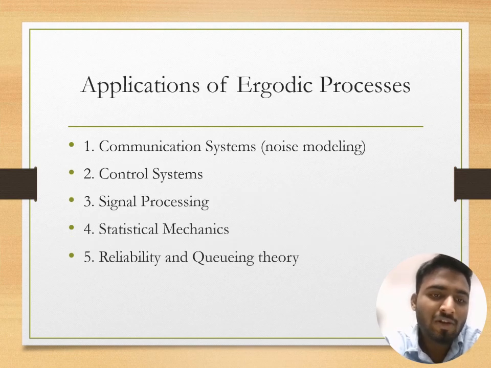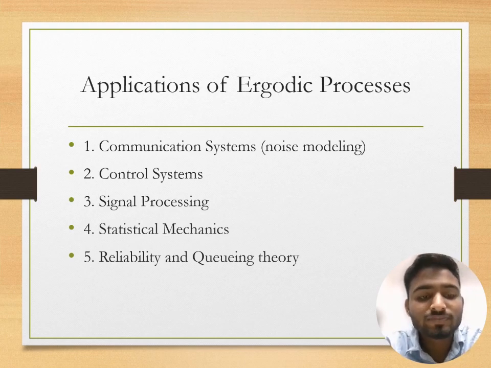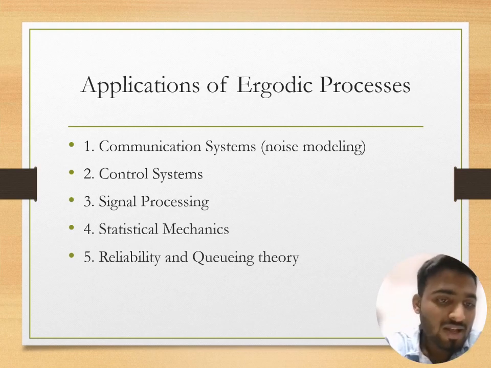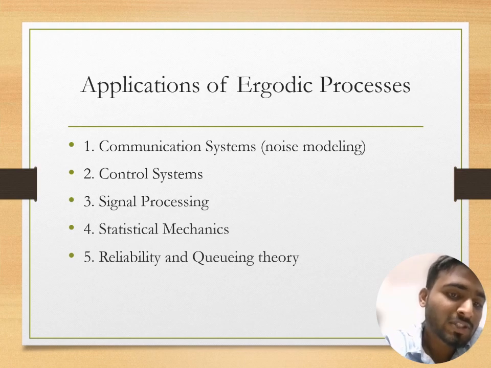Applications of ergodic process. Ergodic processes are applied in communication systems and noise modeling. Second one, control systems. These are also used in signal processing. Statistical mechanics: the ergodic processes are used in statistical mechanics, reliability, and quantizing theorem.